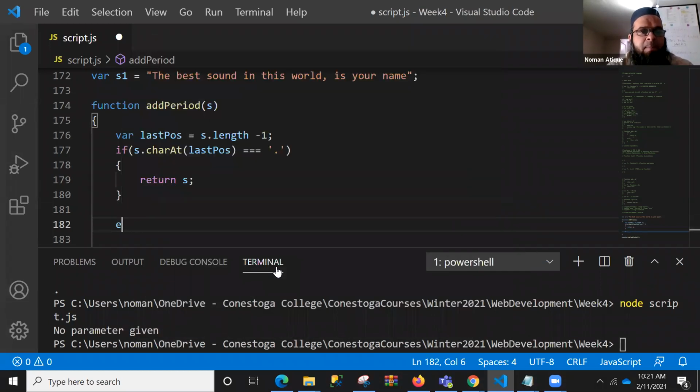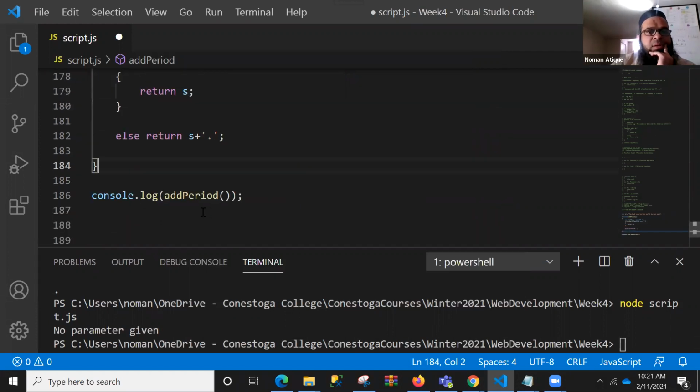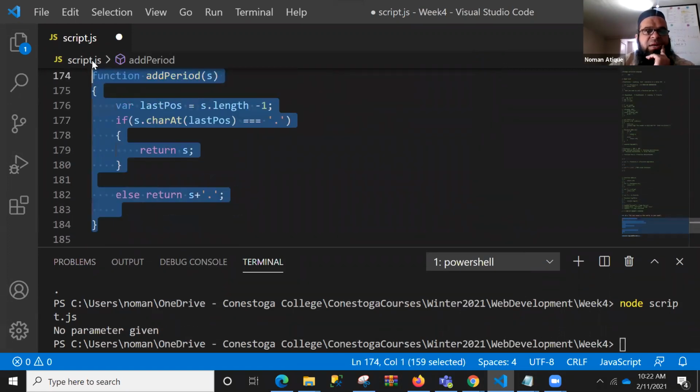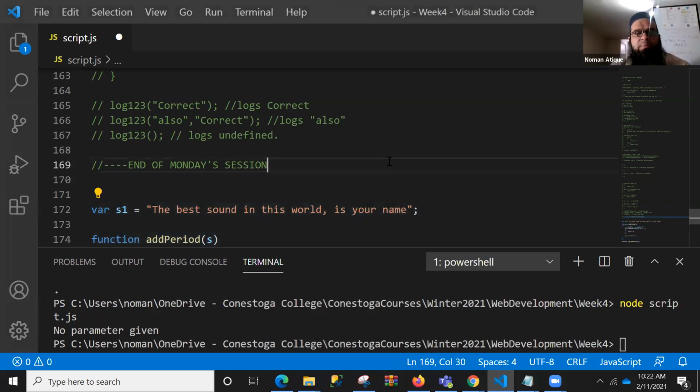So see here, if that is a dot, you return only s. Else return s plus dot. Right? So let me quickly paste only the function code, and then you can just call this function always, and we can run on that. So let me just quickly do that. If someone can do that, I'll be very happy, but right now I'm doing it. When we are done with something, you can just mention it over here.